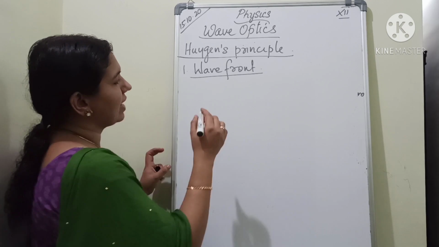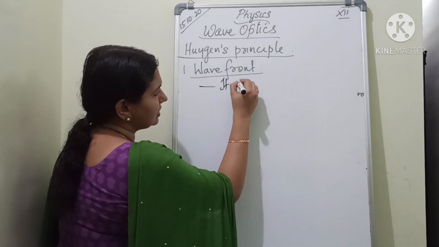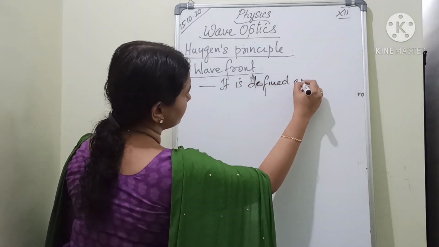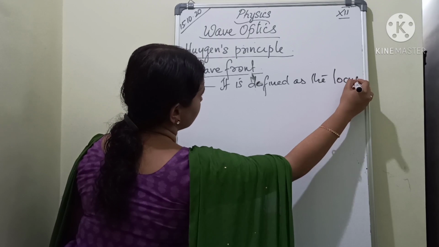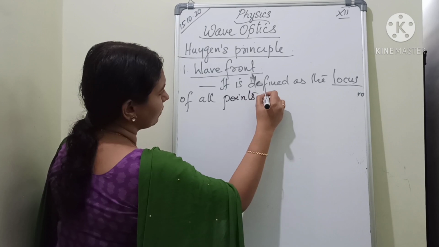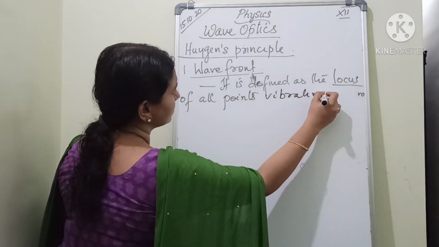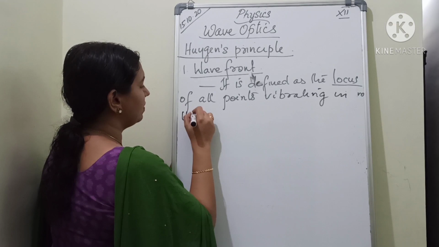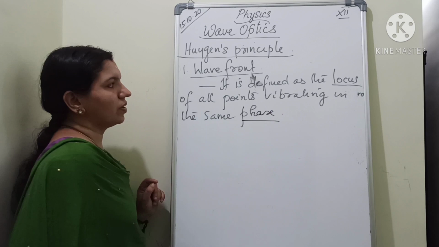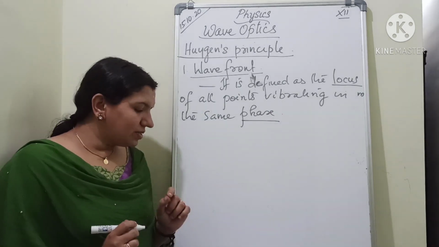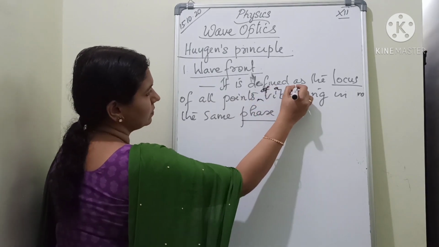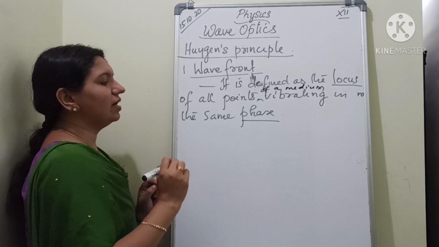This wavefront is actually defined as the locus of all points of a medium vibrating in the same phase.